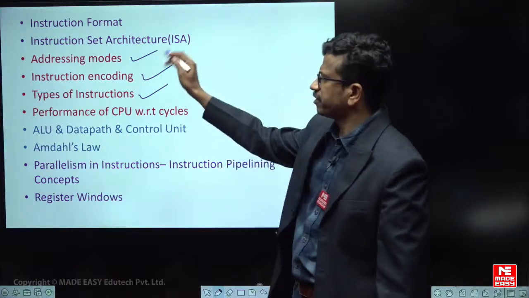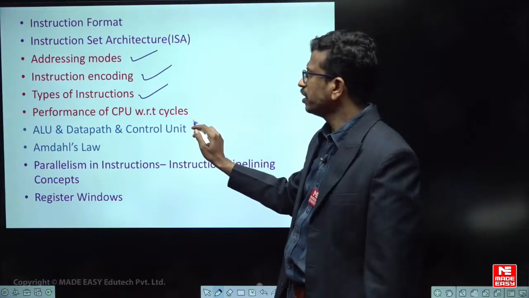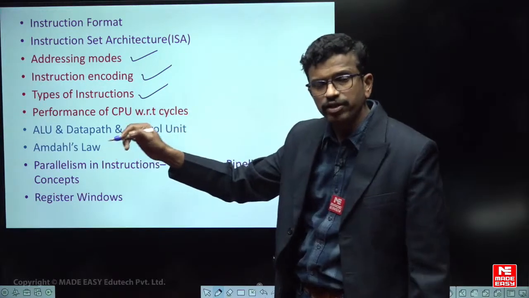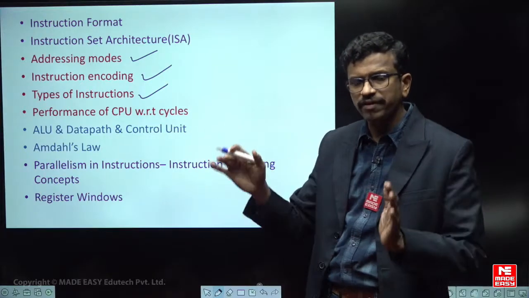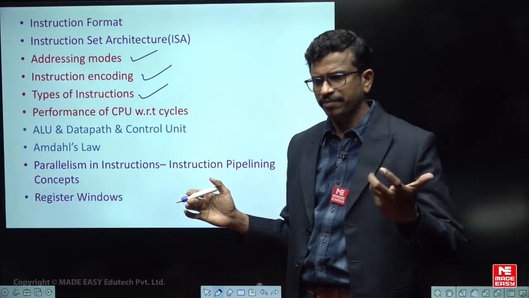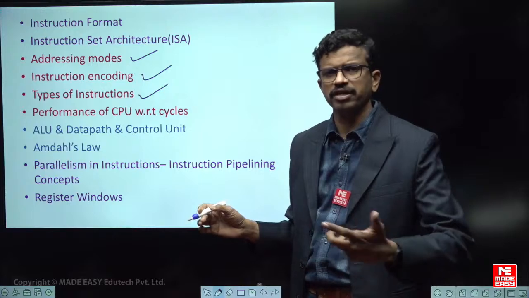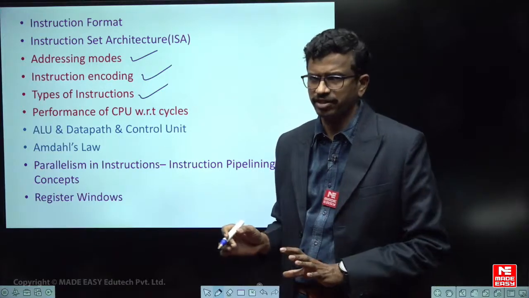That is the first part. The second one is the ALU. The same thing I already told you: performance of CPU is just finding out the execution time when some clock frequency is given, number of clocks are given, and some set of instructions are given.